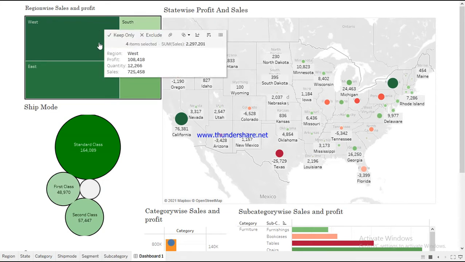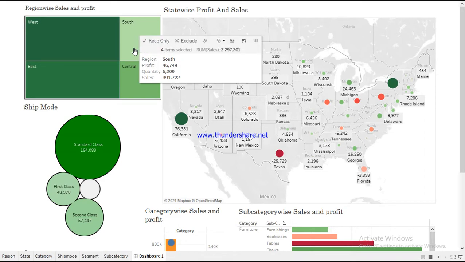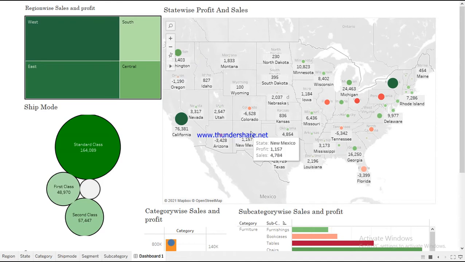Here the shade of the green color depicts the profit. So we can see that the west has more profit, which is 108,000, and then east with 91,000, followed by south at 46,000, then central region has only 39,000 in profit. So as a business manager, we will look into the central region which has the least profit. But we shall not make any conclusion so early in the analysis and look for more insights from the other columns as well.